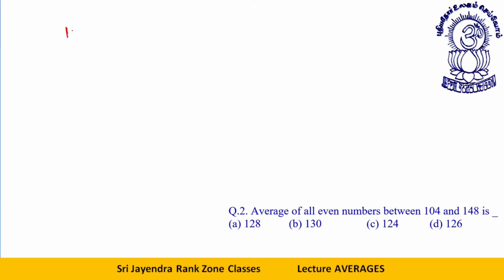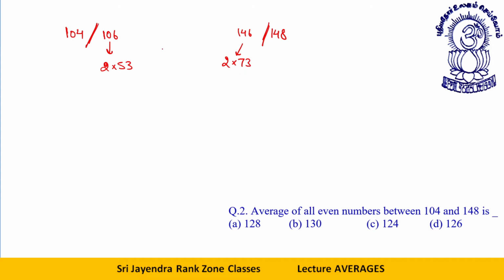See, between 104 and 148, I can't take 104. I will have to exclude this and 148. So I need the average of, this is like 106. This will be like 146. If I talk about this, the rank of this even number, this is 2 into 53. This is the 53rd even number. This is 2 into 73, 73rd even number.